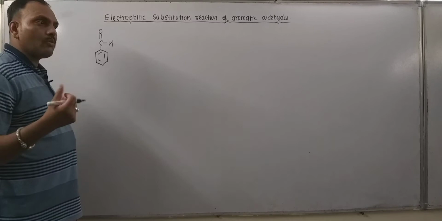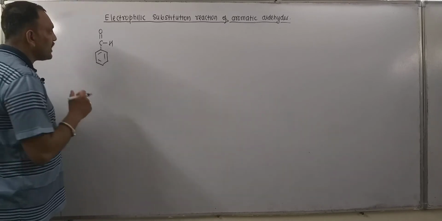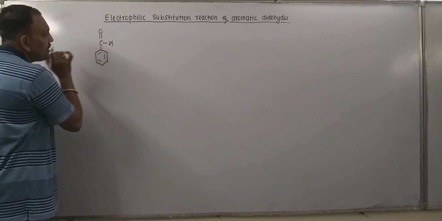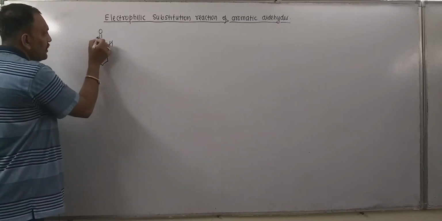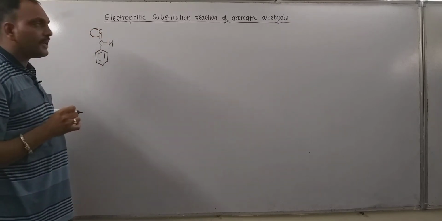The whole and sole answer is given by resonance. What happens right here is that this oxygen is more electronegative than carbon, so an electron shift would be expected like this.